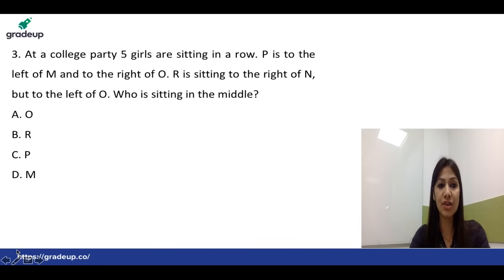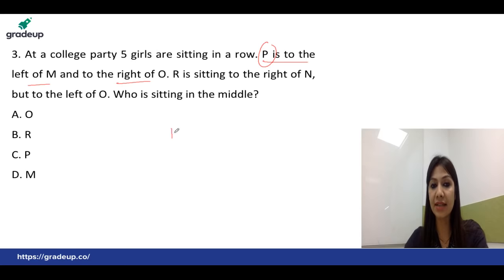Here is the next question. We have given a simple question of arrangement over here. It is a row-based question, that at a college party, 5 girls are sitting in a row. So it's a question of linear arrangement, but not that difficult. It's a very simple one, student, that P is on the left of M and to the right of O. So the comparison of P is given according to the left and right for both the persons M and O respectively. So if suppose I am writing P over here, it's mentioned that P is on the left side